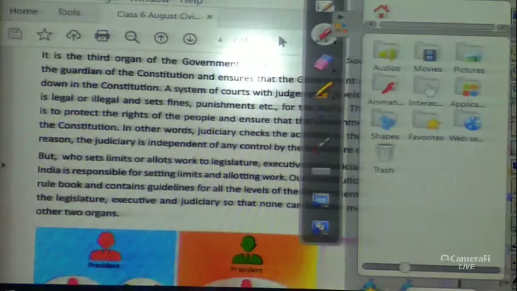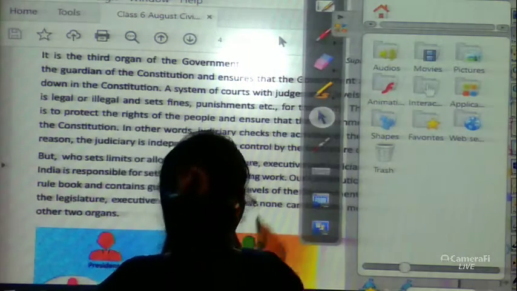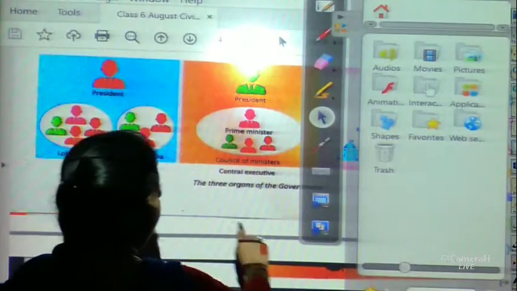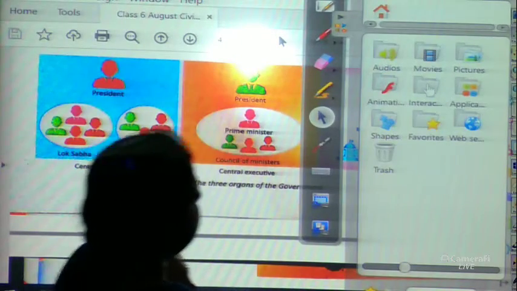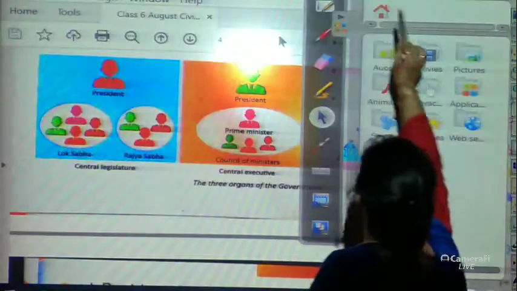Now the next part: here we can see one picture.